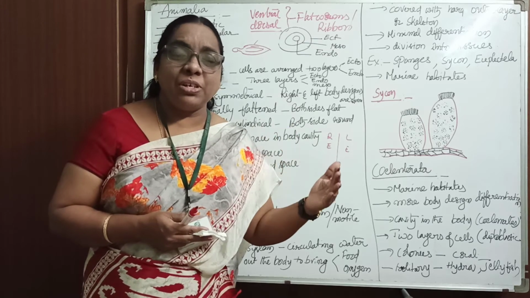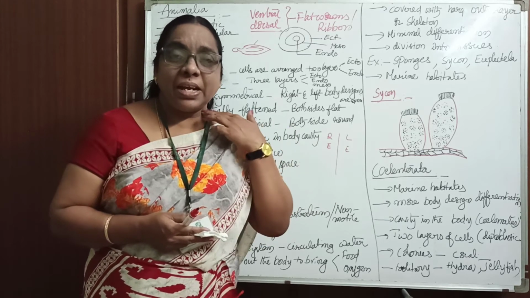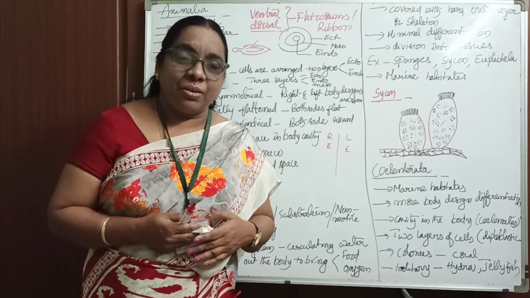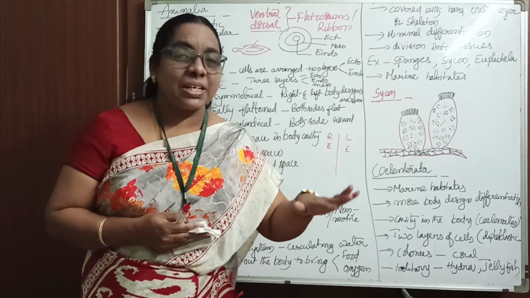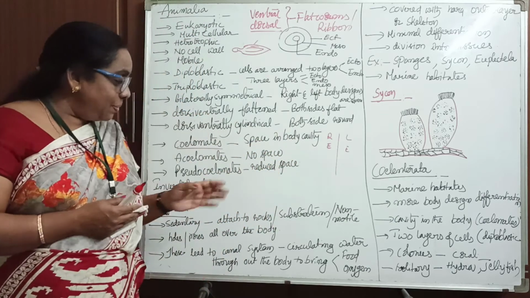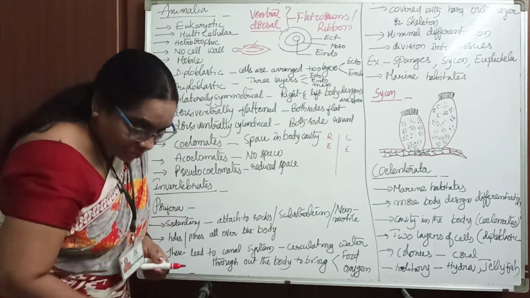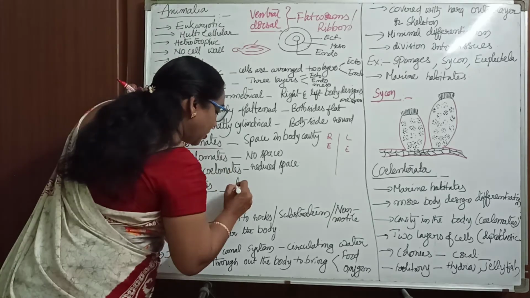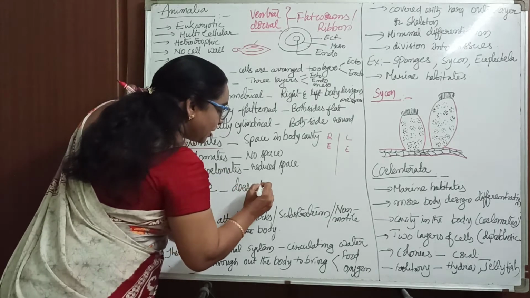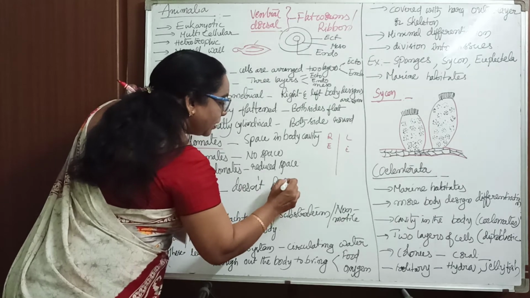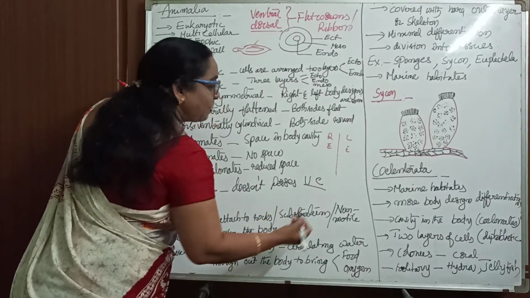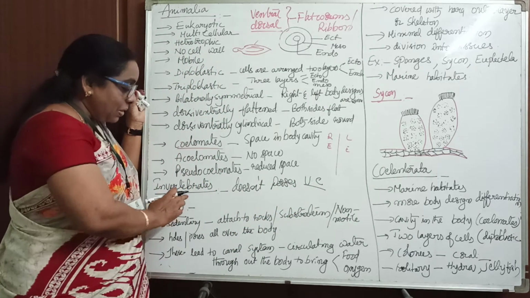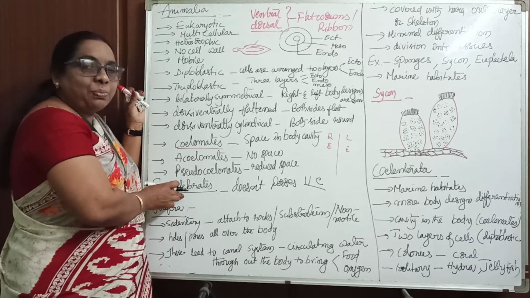Vertebral column: invertebrates, vertebrates. By the notochord: chordates and non-chordates. Like that, organisms are categorized. When they do not possess the vertebral column, we place them in invertebrates.